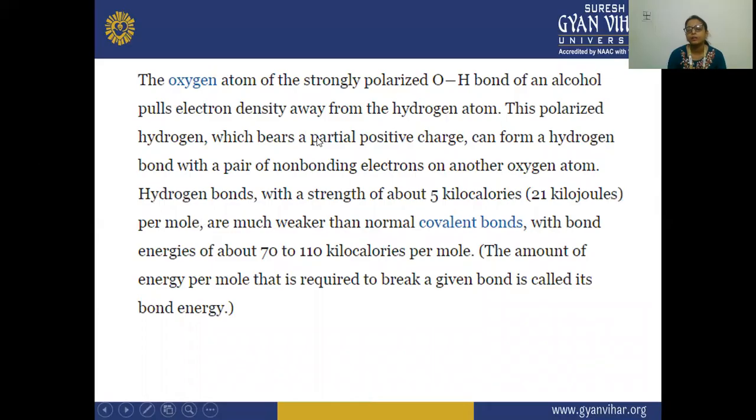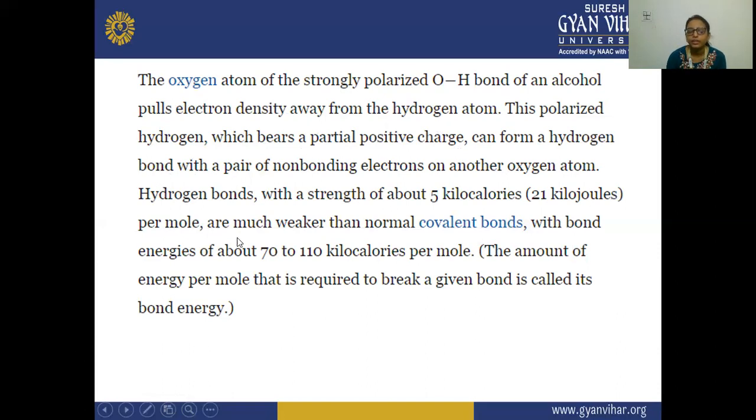Next, the oxygen atom of the strongly polarized OH bond of an alcohol pulls electron density away from the hydrogen atom, and this polarized hydrogen, which bears a partial positive charge, can form a hydrogen bond with a pair of non-bonding electrons on another oxygen atom.